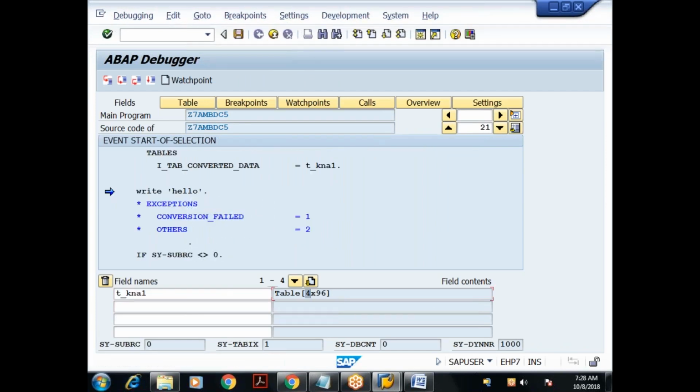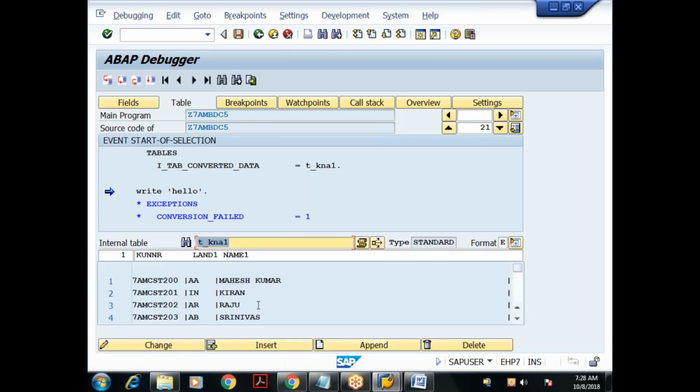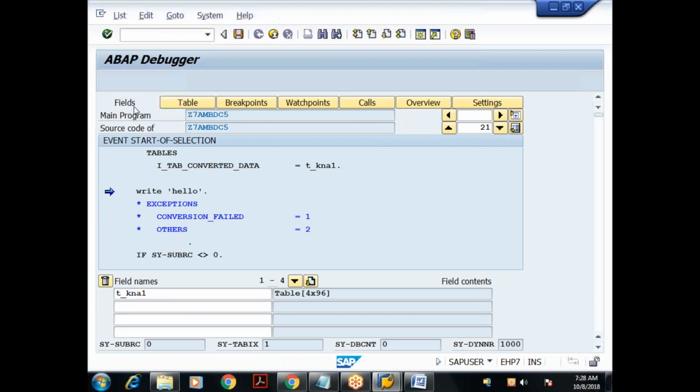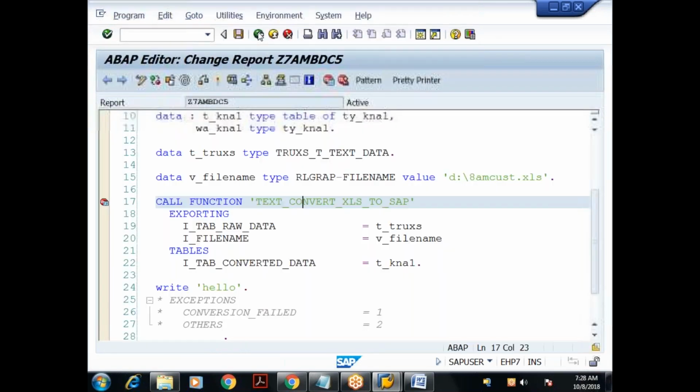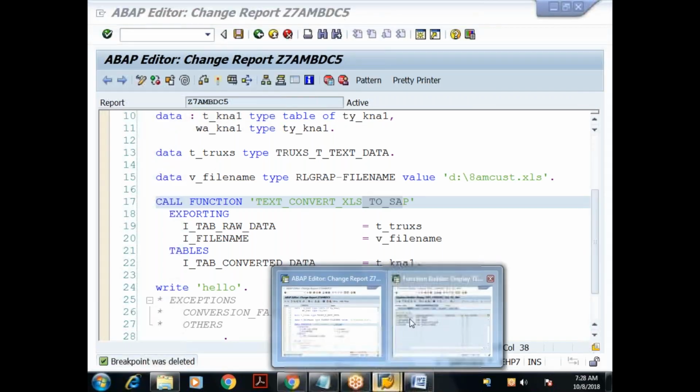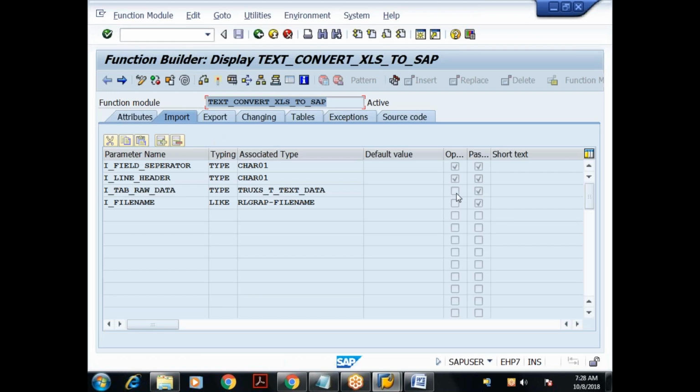I got how many entries? 4 entries. See the content? Good. I got the data. So from now onwards, remember what is the function module we use? TEXT_CONVERT_XLS_TO_SAP. Calling a function module means you have to check the signature, check the mandatory parameters and pass them.